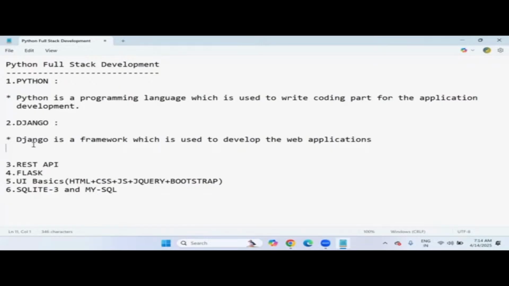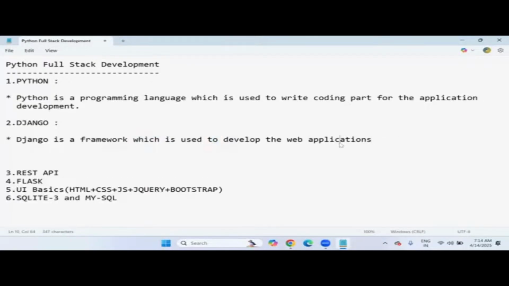We can only use the libraries which are provided by Django. So it's a framework. Framework means it has a set of rules and specifications. Okay, it has a lot of libraries. By following those rules and specifications, we have to develop applications. So Django is not a programming language. Django is a framework which is used to develop web applications.